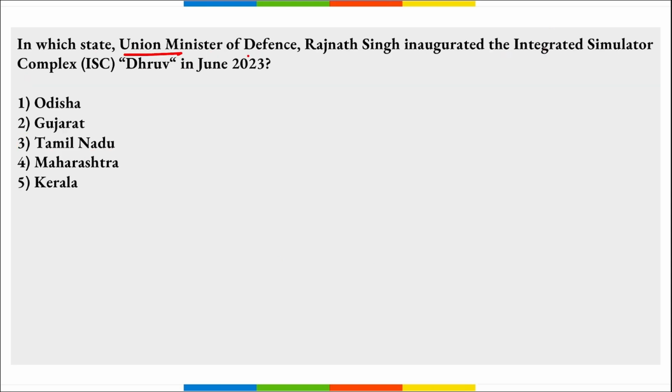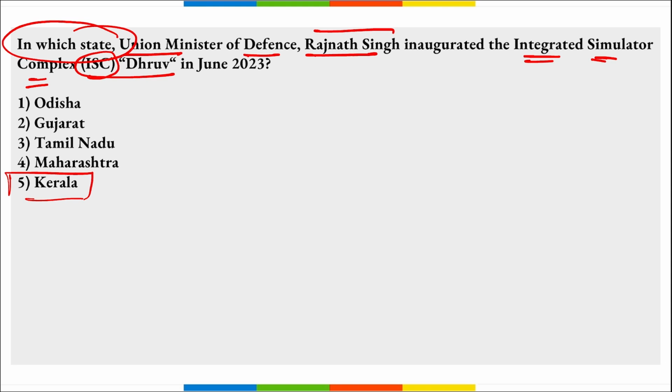Next, Union Minister of Defence Rajnath Singh inaugurated the Integrated Simulator Complex ISC Dhruv in June 2023. So the question asked here is in which state Defence Minister Rajnath Singh inaugurated this ISC Dhruv, that is your Integrated Simulator Complex? It was in Kerala, right? This ISC Dhruv will host modern and advanced technologies that will help improve the practical training of Indian Navy personnel. These simulators are designed to provide real-time experience to those individuals, right?